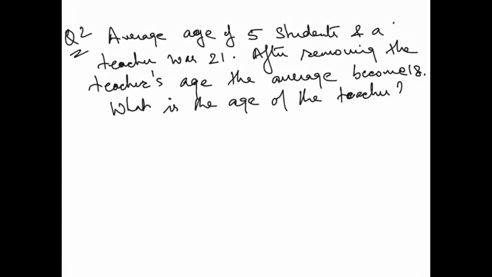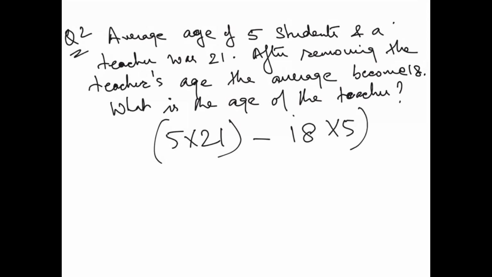Okay, now the next question: the average age of 5 students and a teacher was 21. So same thing, 5 into 21. After removing the teacher's age, the average became 18. So what will it be now? It will be 18 into 5.